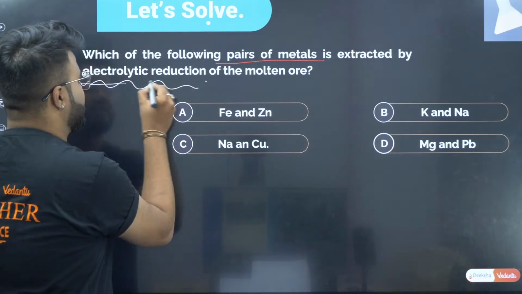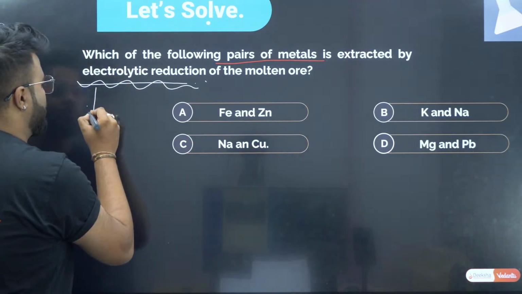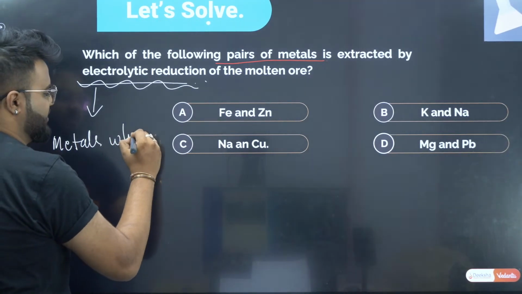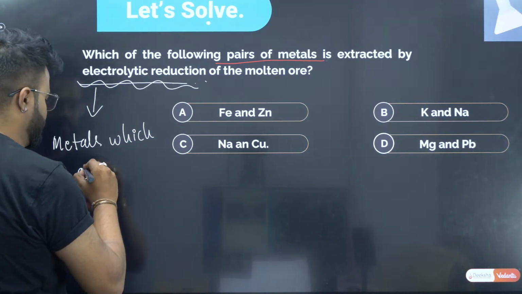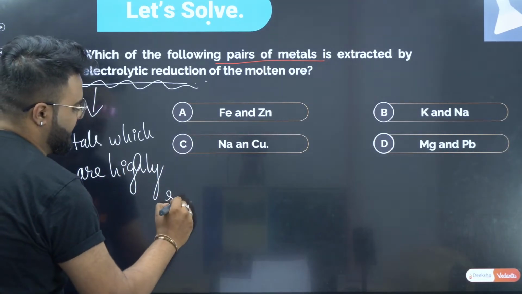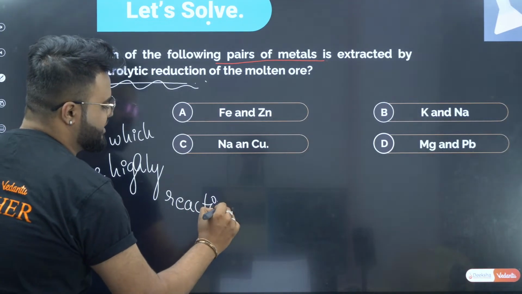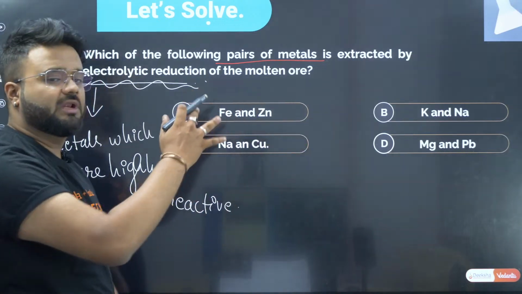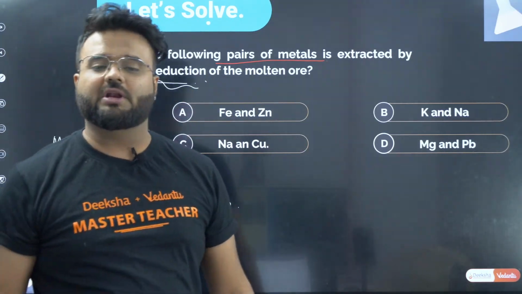We know that electrolytic reduction will happen only with the metals which are highly reactive. So which are the metals which are highly reactive? Now let us come to the options.